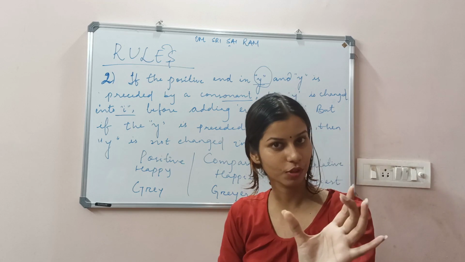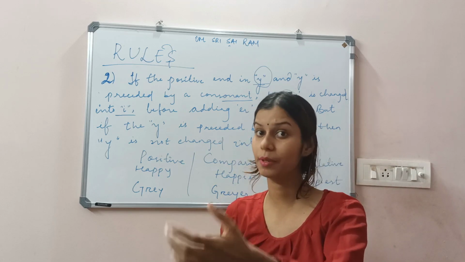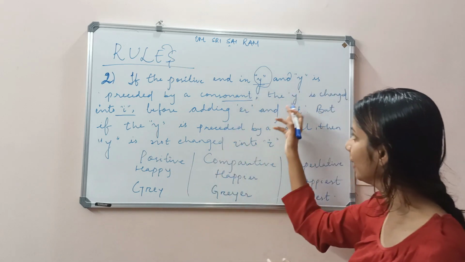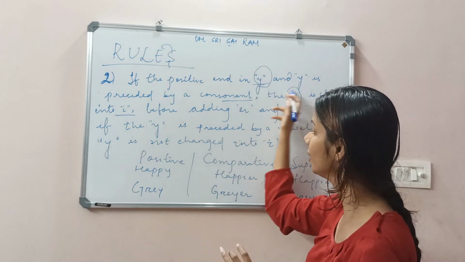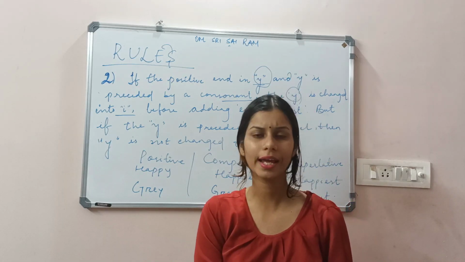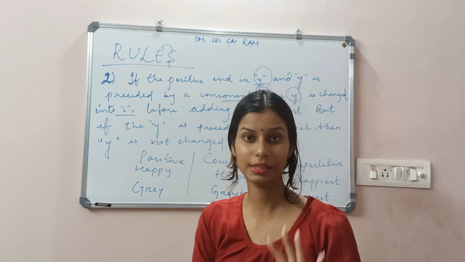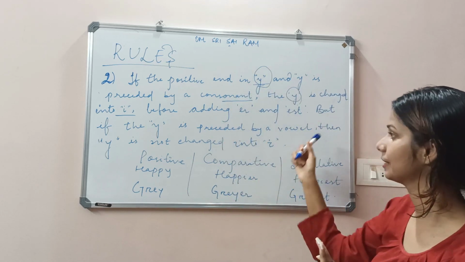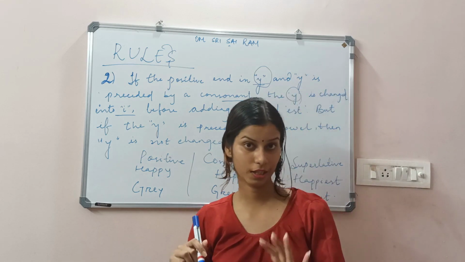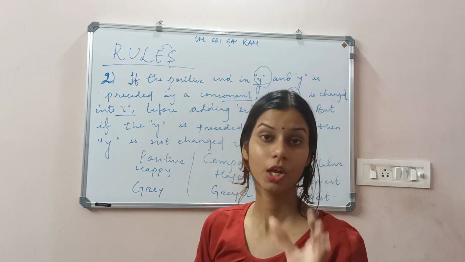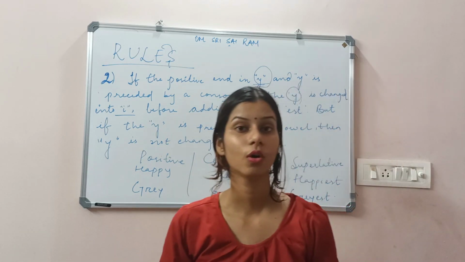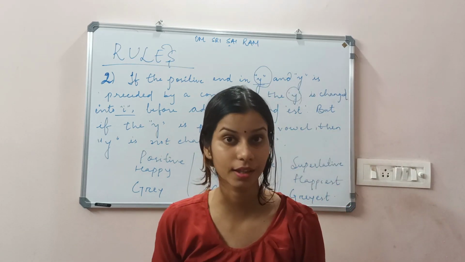So in the positive word where Y is ending but before that we have a consonant letter, we add I in place of Y, and then we add ER in the comparative form and EST in the superlative form. Next, if the Y is preceded by a vowel letter, then you do not have to change it.